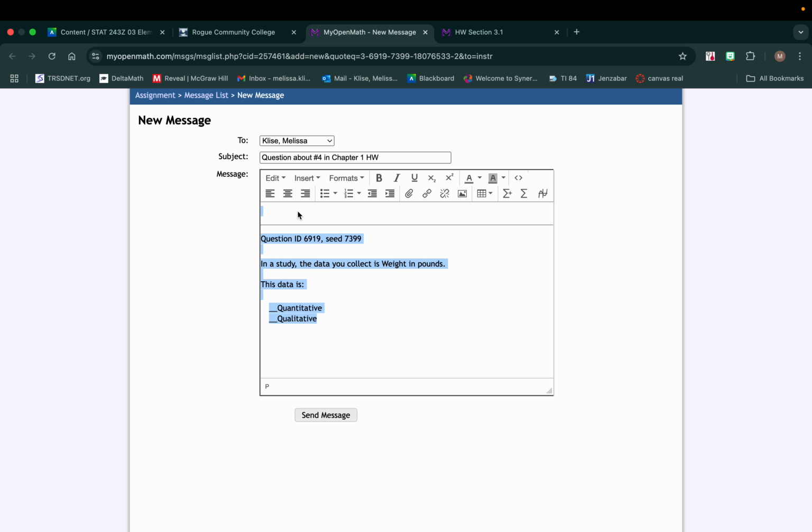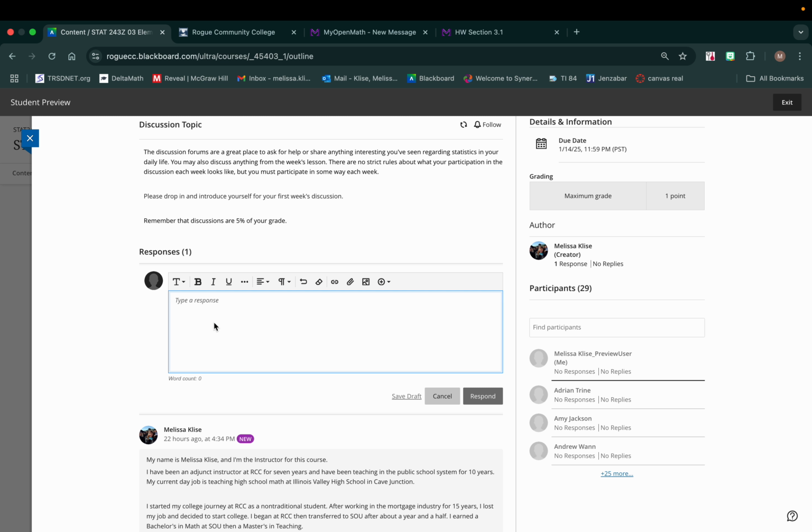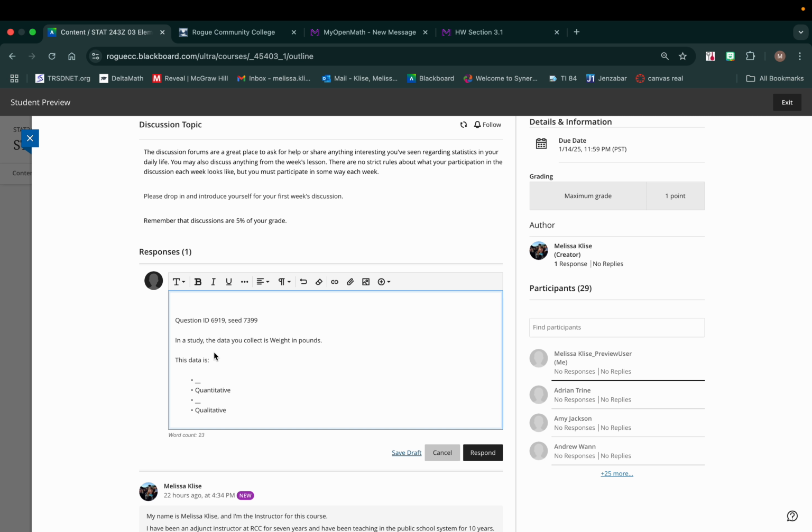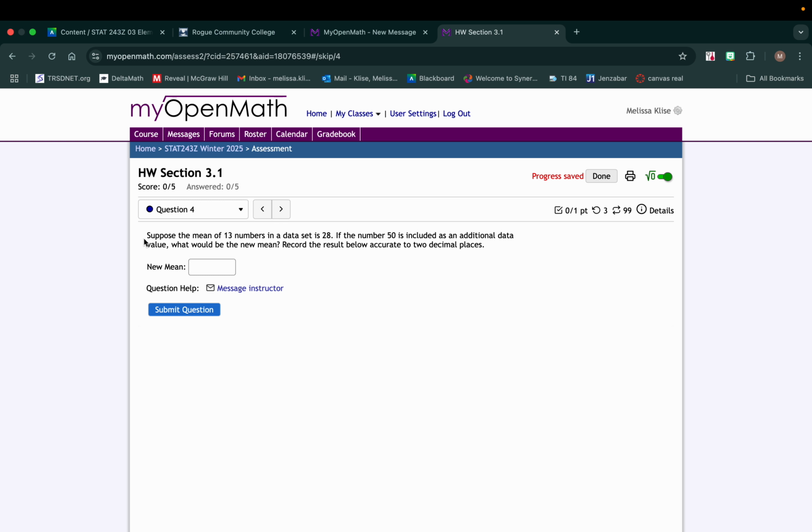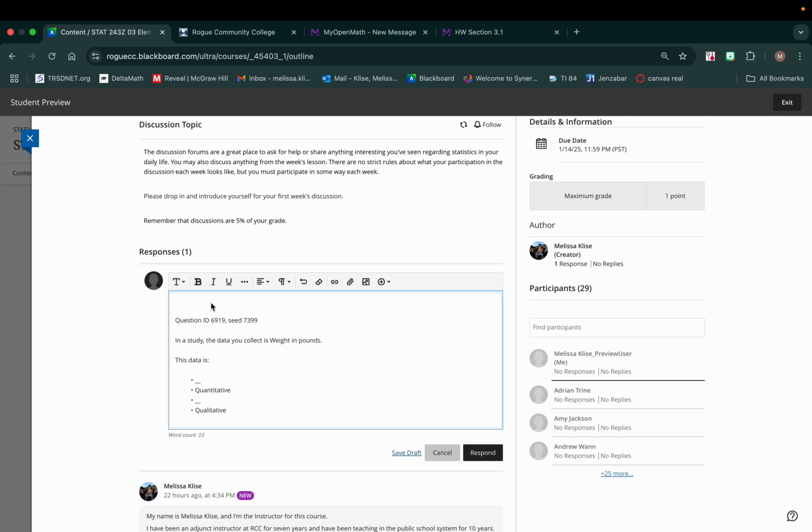After you click on message instructor, highlight it, copy it, and then if you paste it here, it will paste correctly. For some reason, copying it directly from here doesn't paste well. I don't know why. It's a Blackboard thing. And then above the message, type whatever, I'm struggling with this, please help, and then hit the respond button and put it there, and your classmates can help you.